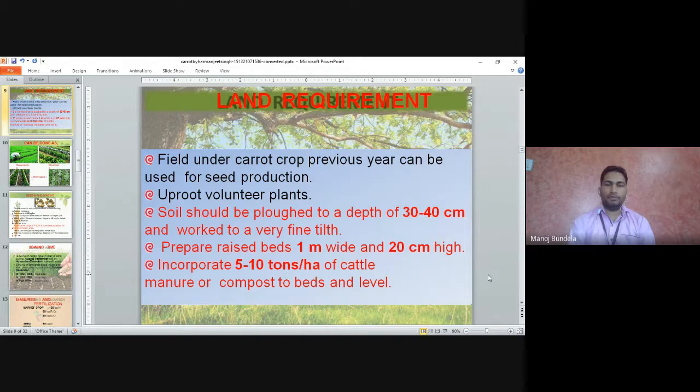Incorporate 5 to 10 tons per hectare of cattle manure or compost into the beds, and after that we will go for leveling of the bed.